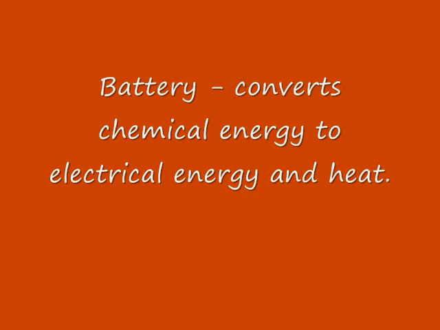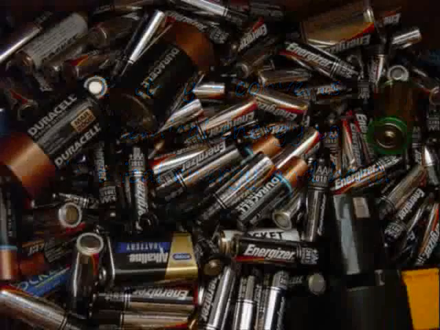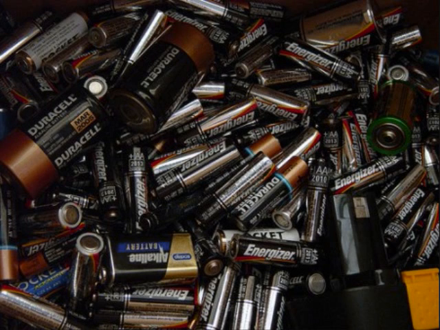Now, batteries represent a different type of energy conversion, where we convert chemical energy into electrical energy and, of course, the associated heat. I'm sure that some of you might have noticed that when we were using the batteries in our electrical experiments, the batteries started to get a little bit warm, and that's a result of the fact that, again, not 100% of the chemical energy can be converted into electrical energy. Some of it ends up getting lost as heat. When you recharge your rechargeable batteries or your cell phone, you might notice that they also get warm, and that's a result of the fact that any type of energy conversion is going to produce some excess heat which cannot be recovered.